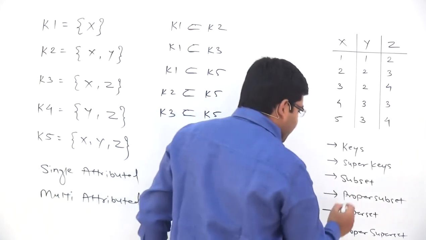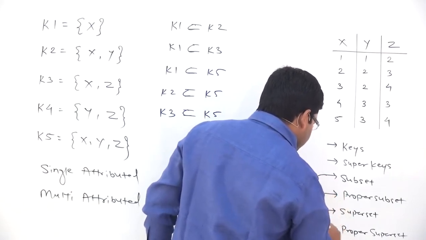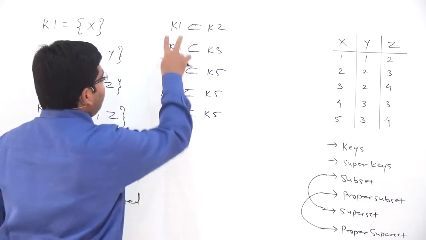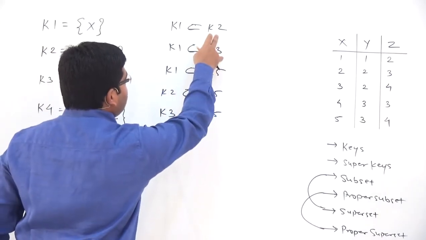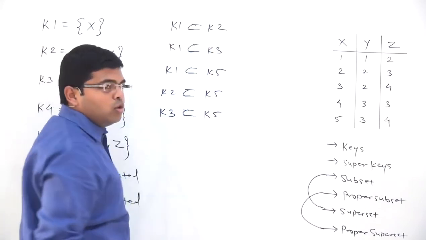So subset and superset is one concept, and proper subset and proper superset is another concept. So when you say that K1 is a proper subset of K2, it means K1 is a subset of K2 and K1 not equal to K2.